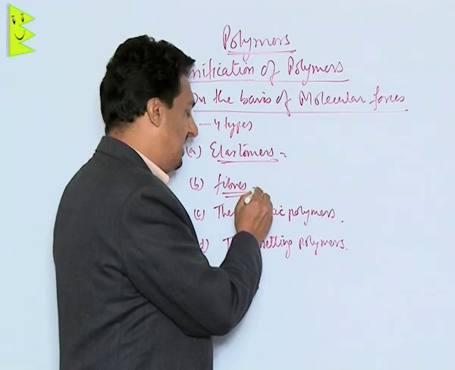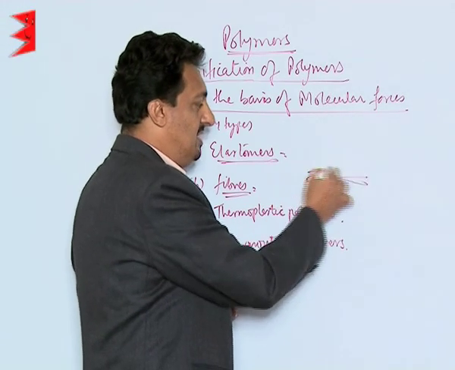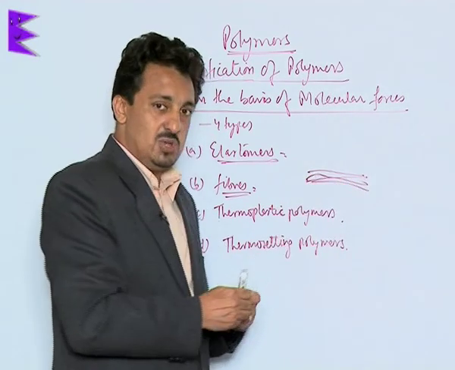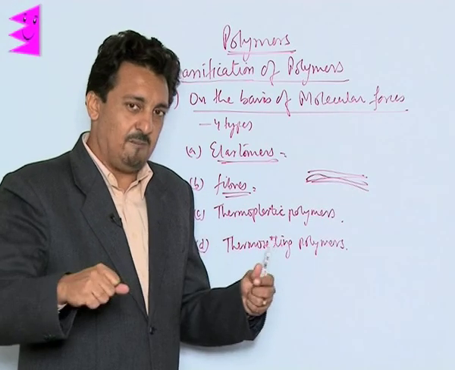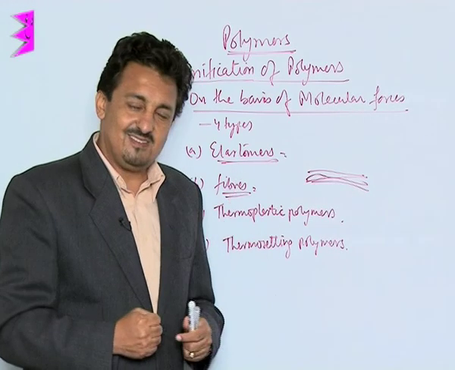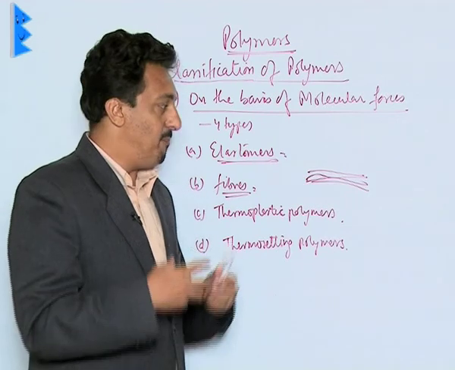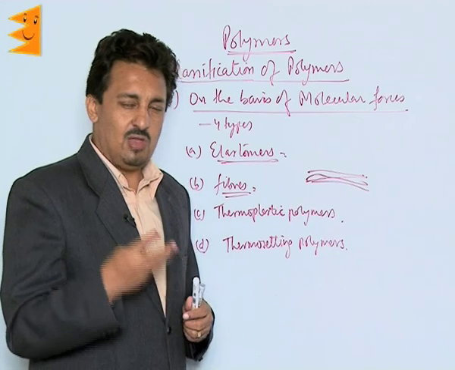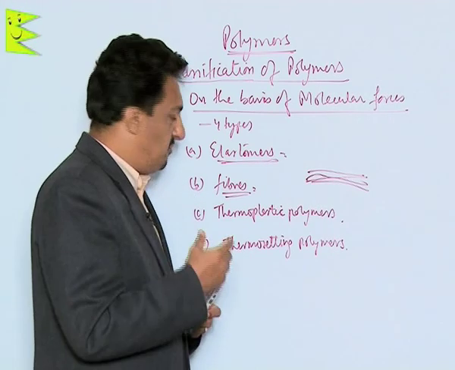Fibers, as the name indicates, have fiber-like structures. They are long chain, linear polymeric chains, which are coiled together, very closely packed together to give them a fiber or thread-like shape. So they have a very high tensile strength, they're very strong, they have very high melting points, and they are packed together very compactly. So all your nylon threads, polyester threads, all are examples of your fibers.